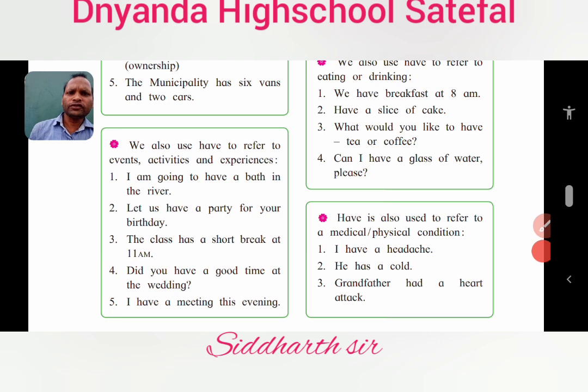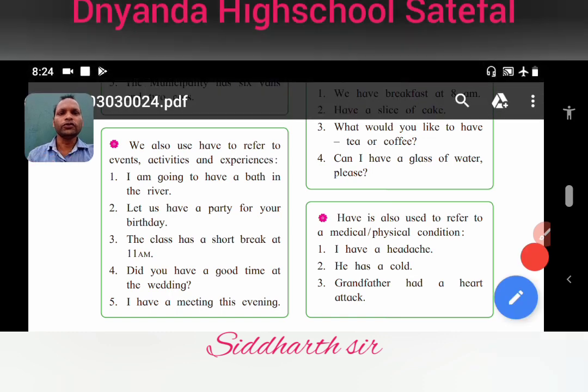Now, when we use have to refer to events, activities and experiences. Okay, the next rule of have: we use it for showing events, for showing activities and experiences. The first sentence is, I am going to have a bath in the river.